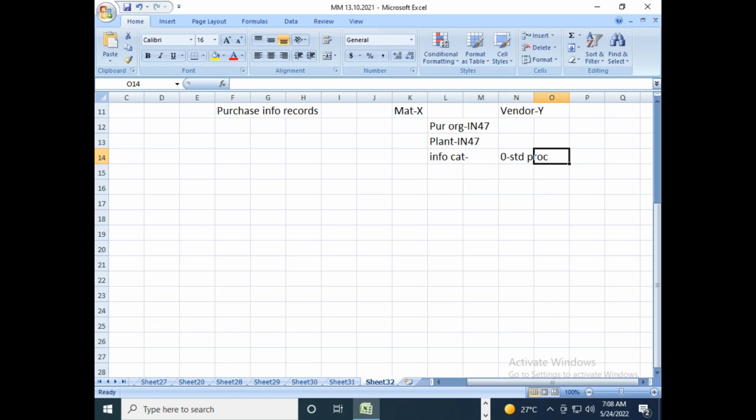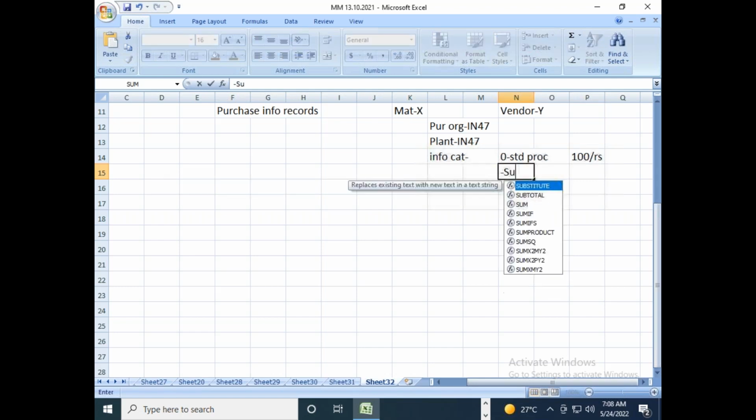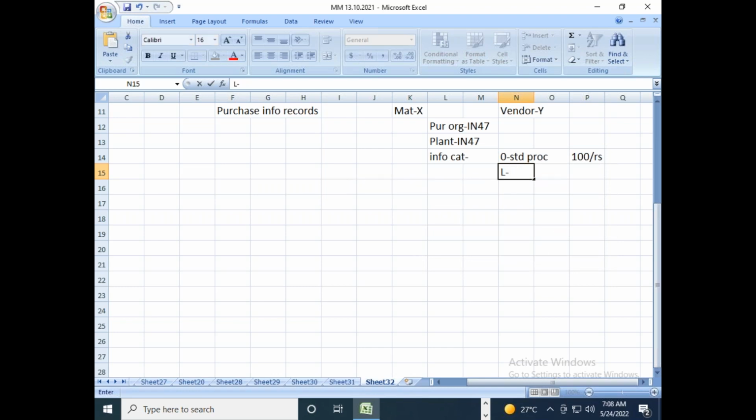I will have a negotiated price of, let us say, 100 rupees per material X. And if the info record category or the type of procurement is L, L is subcontracting procurement.